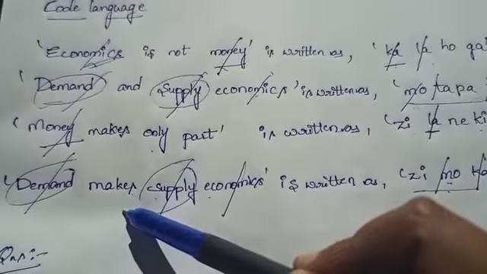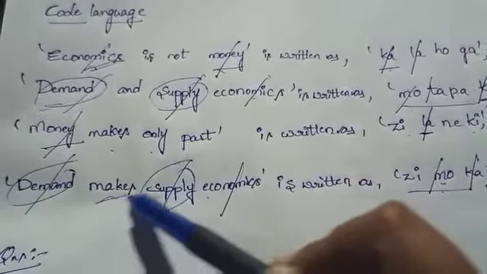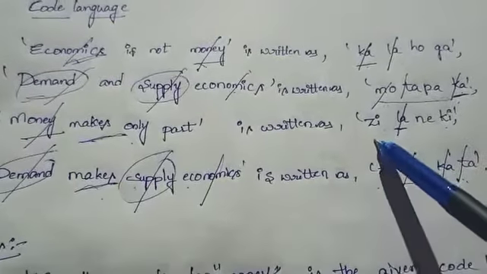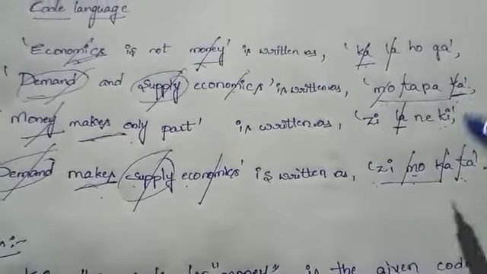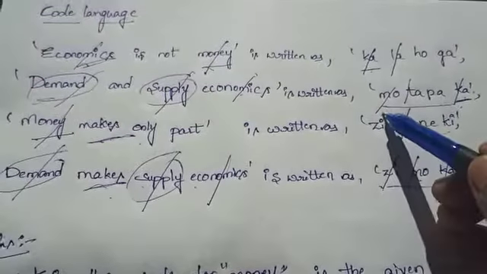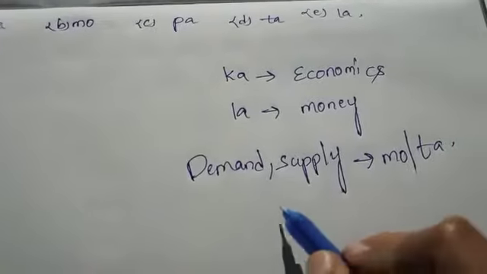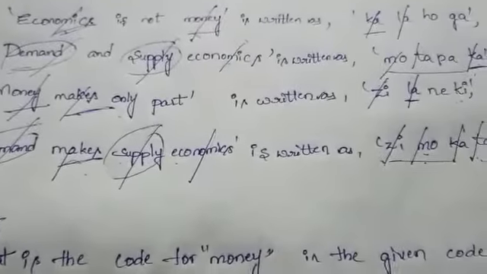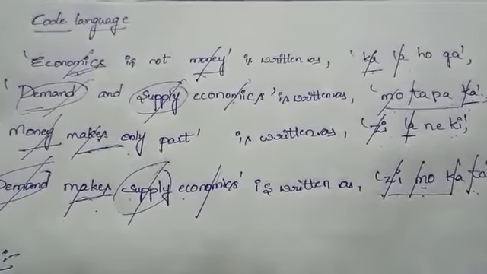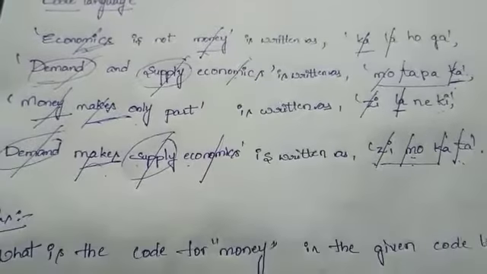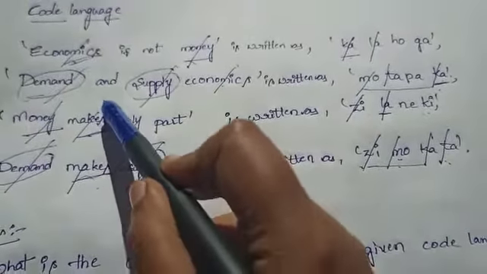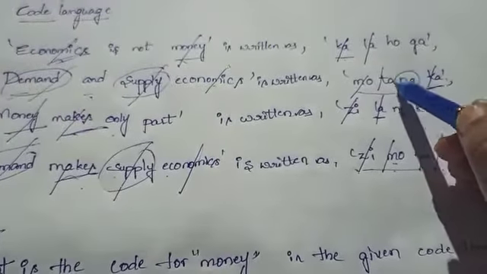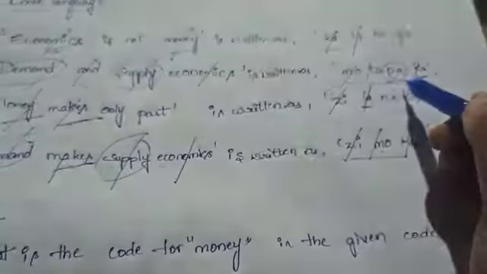Third and fourth row, common word makes. Here the common code is ZINEKA, ZI. ZI is code for makes. Next. See in the second row, here we only have "and." Here the code is PA. PA is code for and.